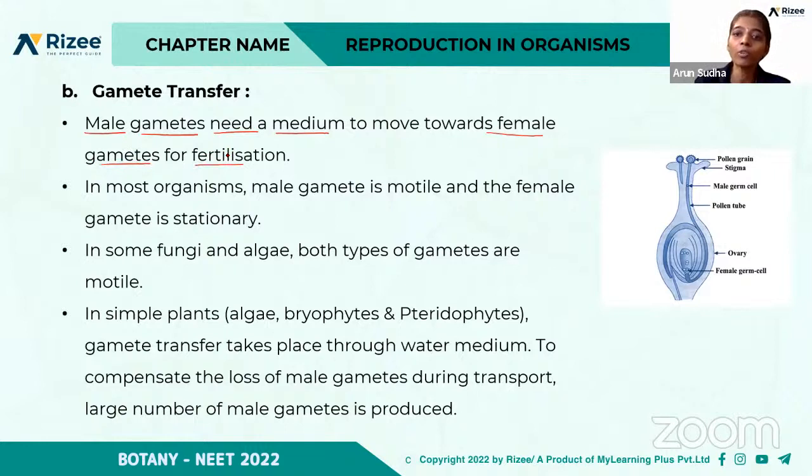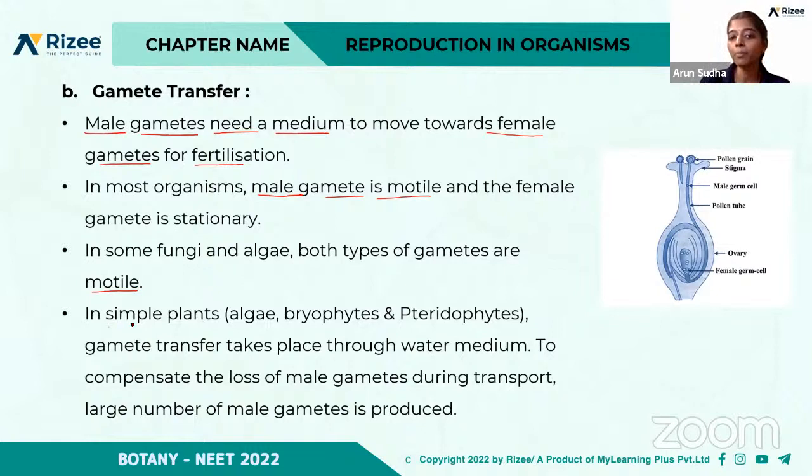In most organisms, the male gamete is motile, that is, it is movable, and the female gamete is stationary. For example, even in humans, the male gamete is motile and the female gamete is stationary. But in some fungi and algae, both types of gametes are motile. Both of them can move. So these are all exceptions.